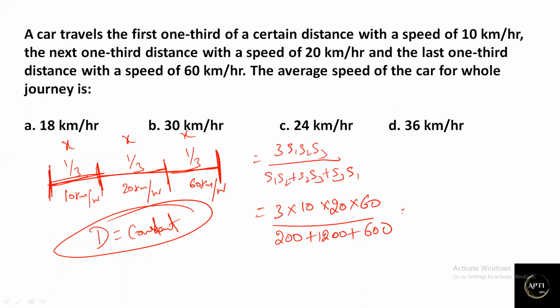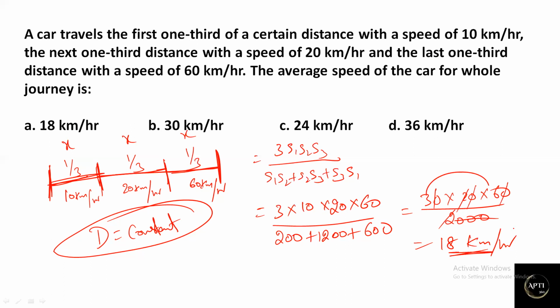Correct? Now I'm just writing it directly. The numerator is 10 into 3 is 30, 30 into 20 into 60. In the denominator, 200 plus 1200 plus 600 gives you 2000. Three zeros in the numerator, two of them get cancelled. The answer will be 6 into 3, which is 18. So 18 km per hour will be the average speed. So the answer is option A.